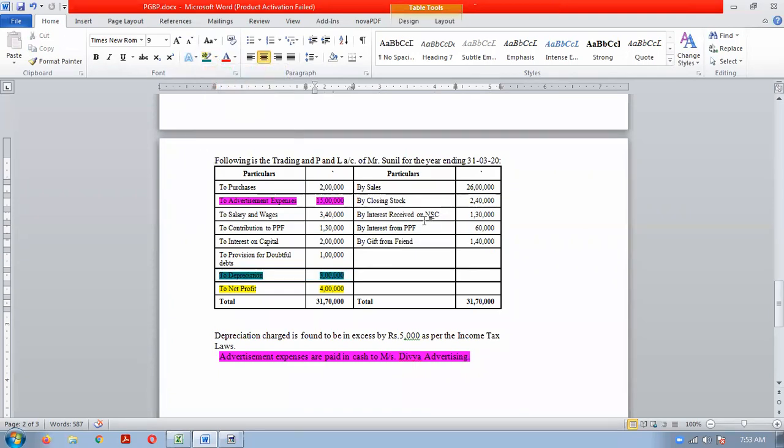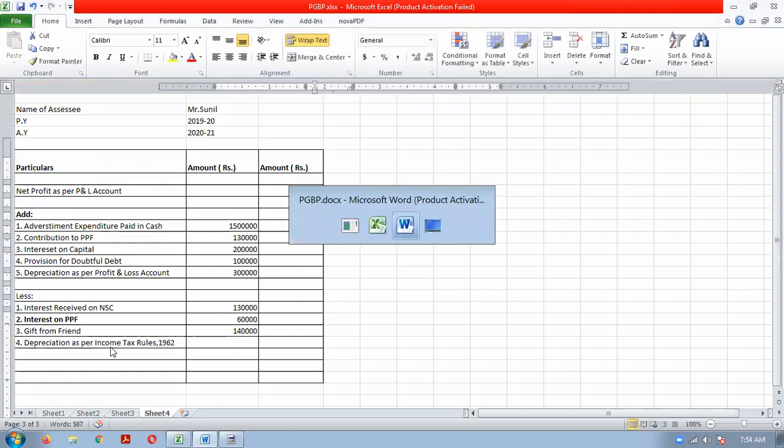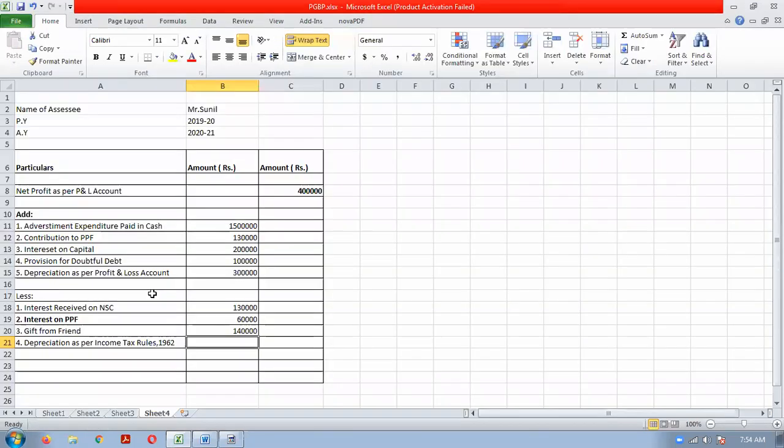Now we will have to reduce the depreciation as per income tax rules. For that we will have to see the adjustments. It will always be given in the adjustments.